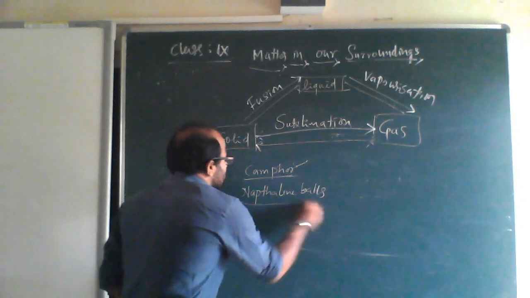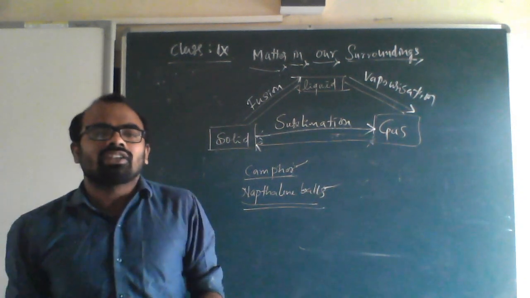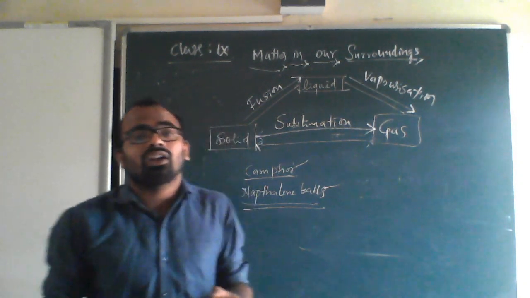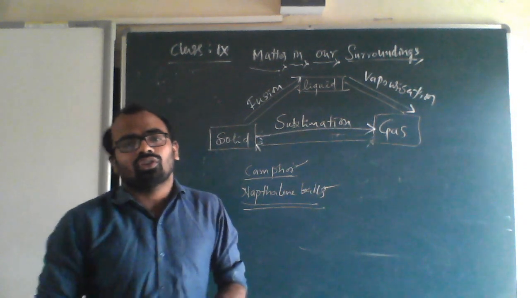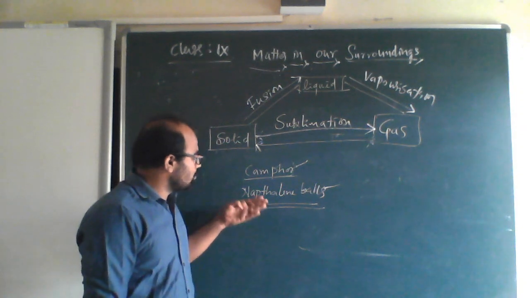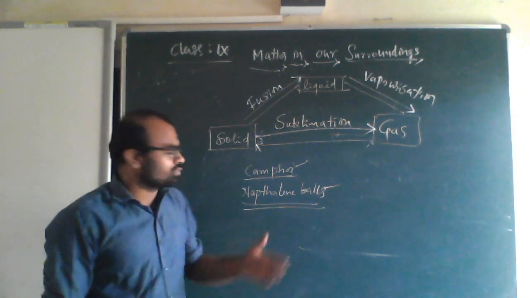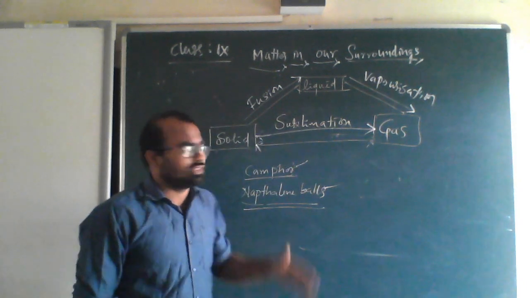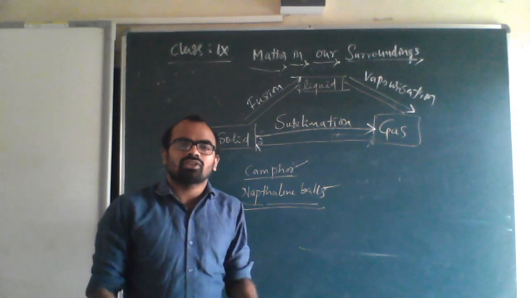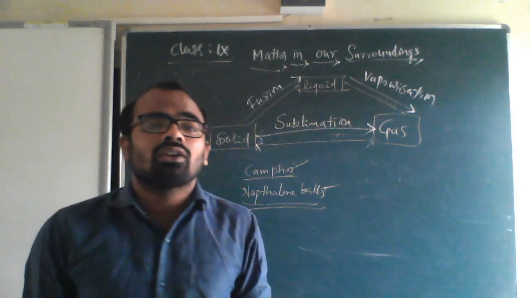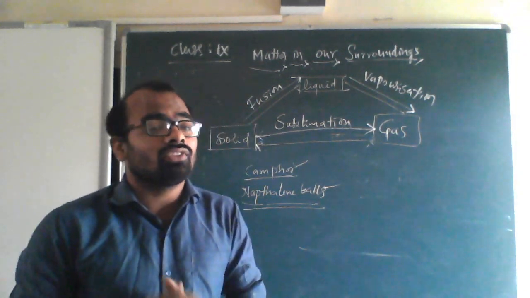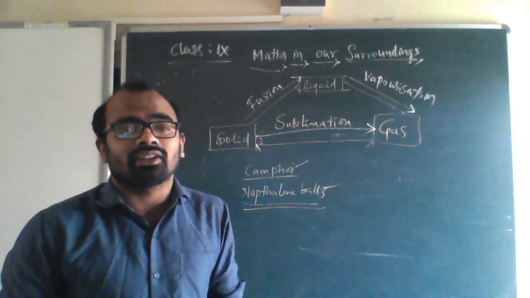Similar things with naphthalene balls. See, naphthalene balls are the small balls which are kept in the gaps of the cloth, shirt. Why are they kept? They will sublime. They will convert into gas, but they will not leave any liquid materials.